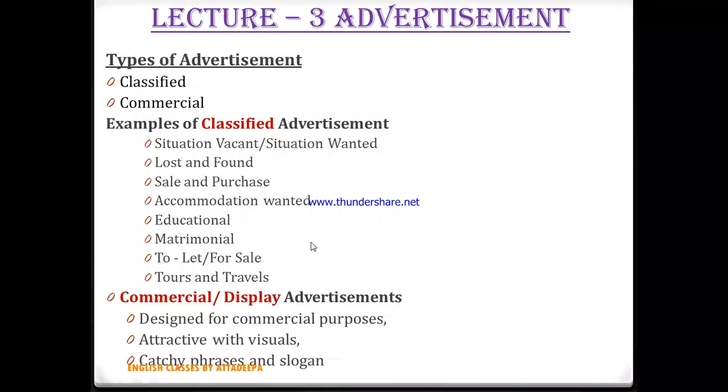The other category is missing persons. You must have seen a column in the newspaper wherein a small picture of a person who is missing is given, and then the details of the person are listed. What are the details? The color of the person, age, height, physique, and the kind of dress the person was wearing. All these things are mentioned there. This is how people write about missing persons, which is another type of lost and found.